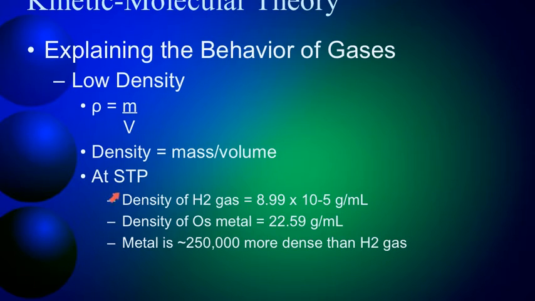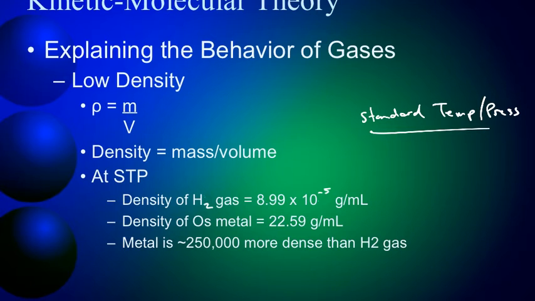Okay? So to give you an idea here of just how much difference that is, let's take a look at hydrogen gas versus osmium metal. Hydrogen gas has a density of 8.99 times 10 to the negative fifth grams per milliliter. And this is at something called STP, which stands for standard temperature and pressure.